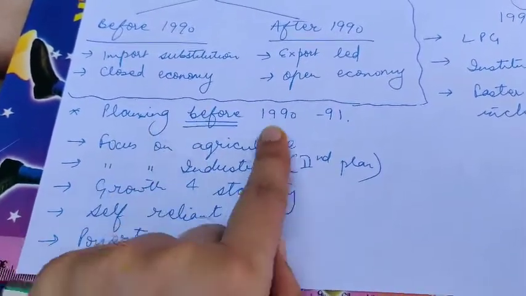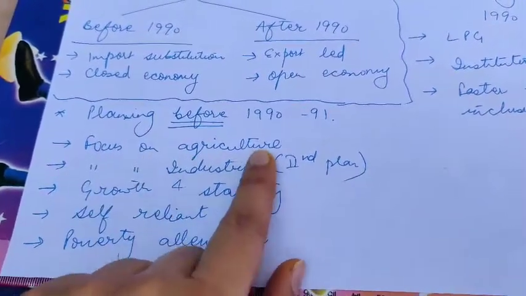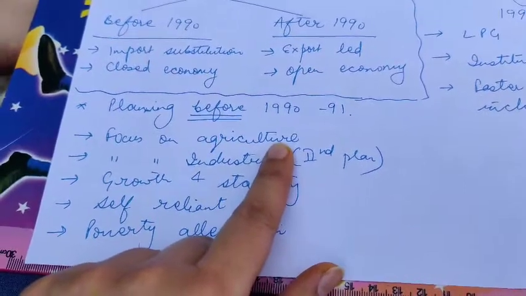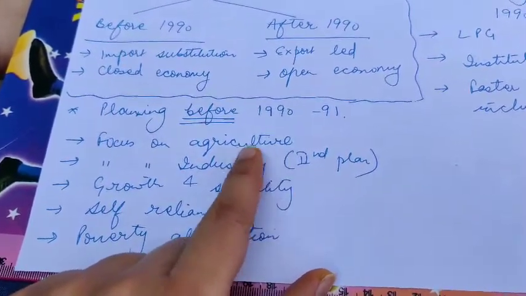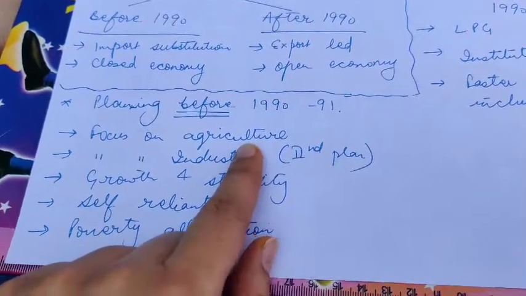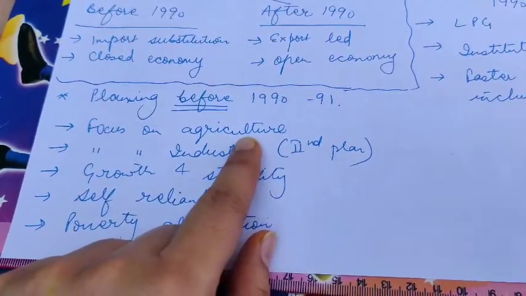Now if you see in the planning period before 1990, our focus initially was on agriculture because we all know 75% population was engaged in agriculture. So we wanted that yes, we should be concentrating more on agriculture. This was only in the first 5 year plan that we concentrated more on agriculture.